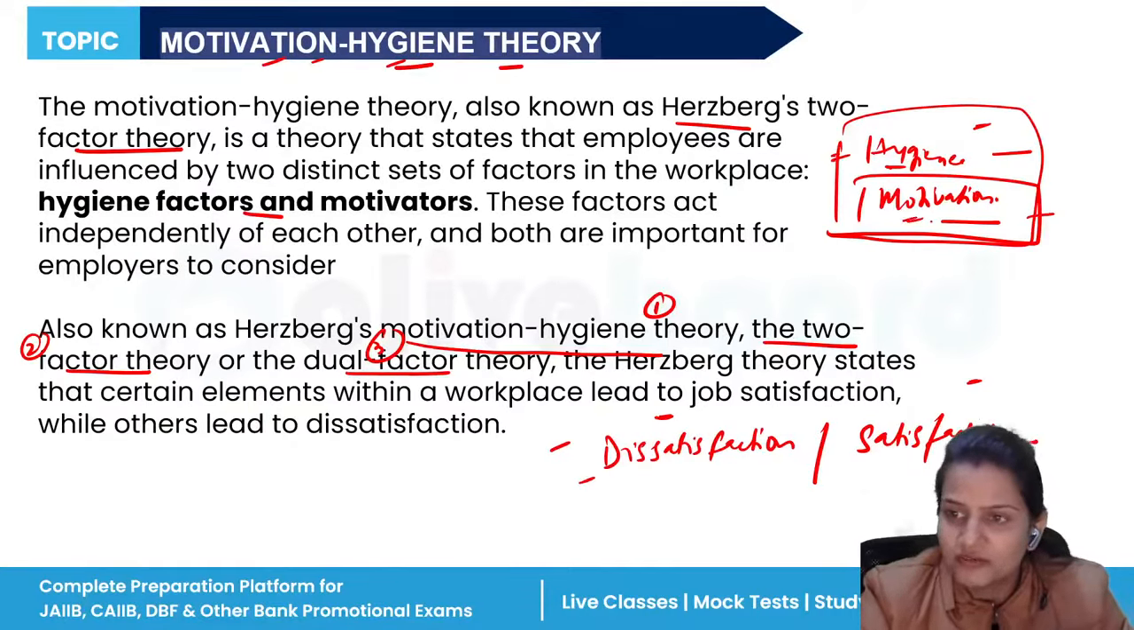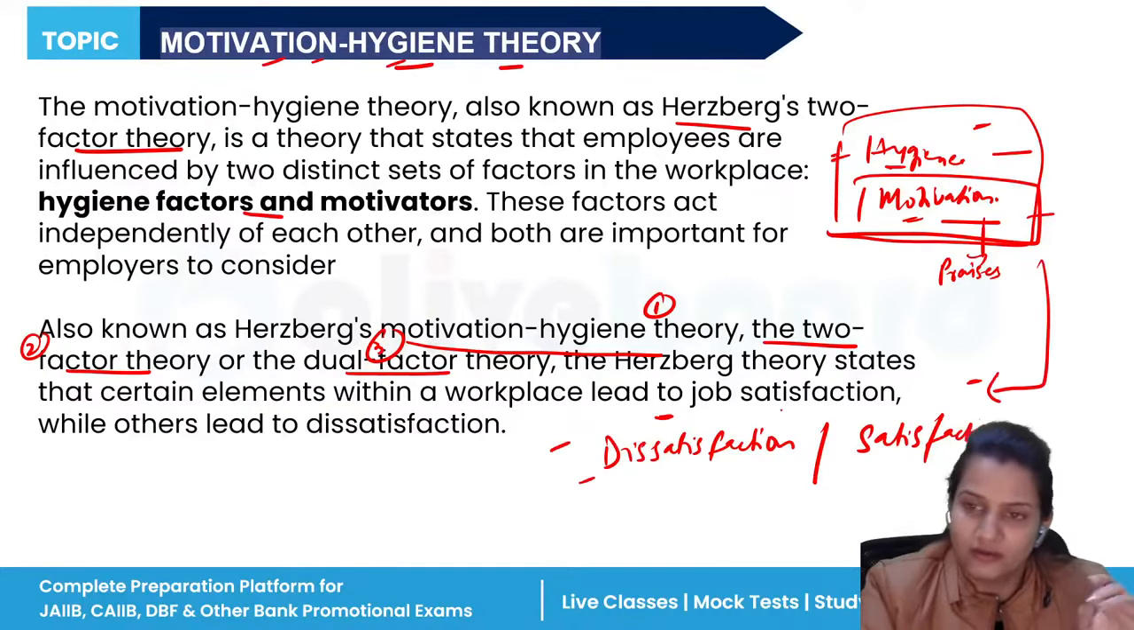Similarly, when a motivation factor is not present, it will not impact people. It will not create any kind of impact on you. But if anybody motivates you, gives you a gift, or praises you, then you will be satisfied. So this is the motivation-hygiene theory.